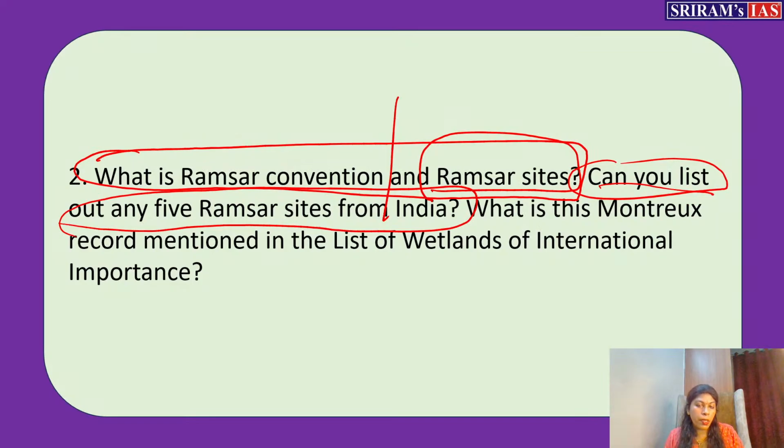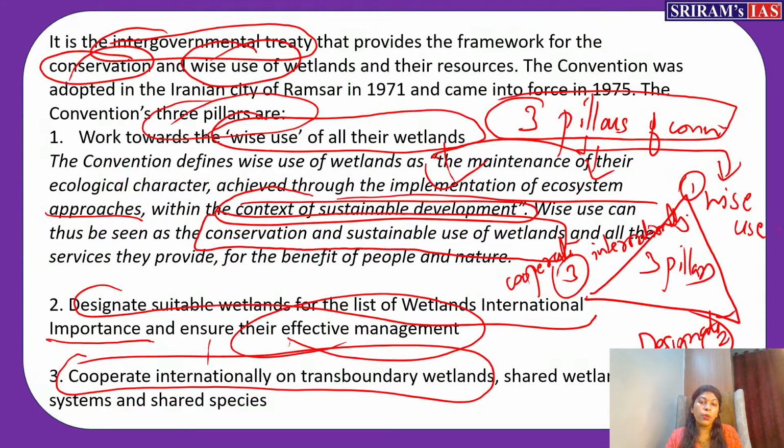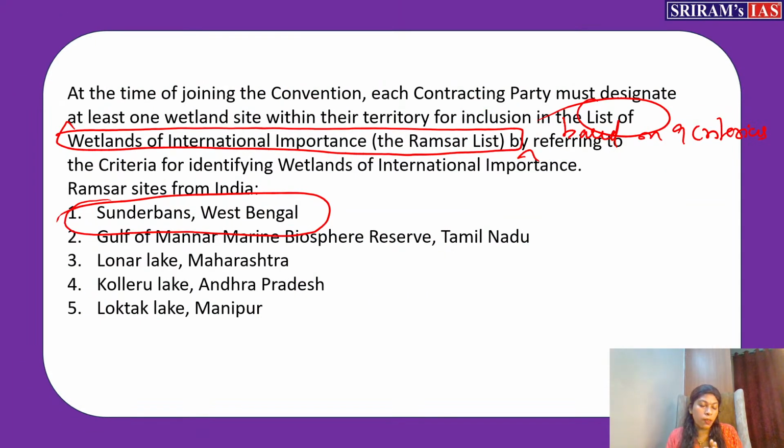If they are asking it as a separate question, sometimes they may ask like this: what is the Ramsar convention? Can you list out any five Ramsar sites or any three Ramsar sites from India? Then if you simply define the Ramsar convention and write only three site names, you will not get marks. So you have to wisely choose the wetland name, give that wetland, then brief a bit about it.